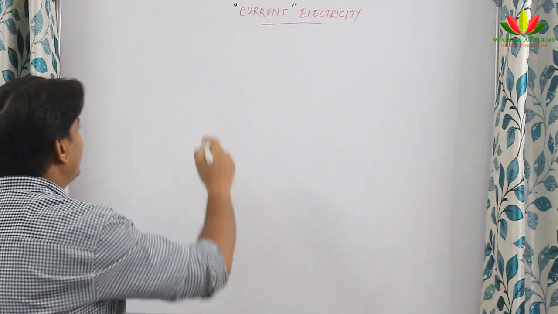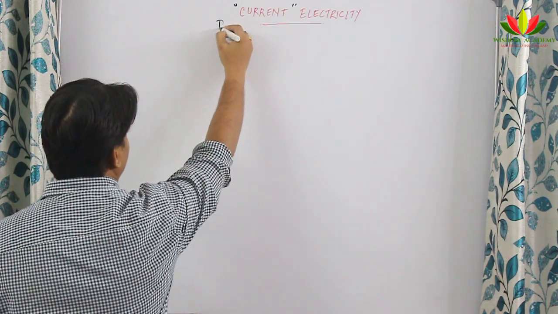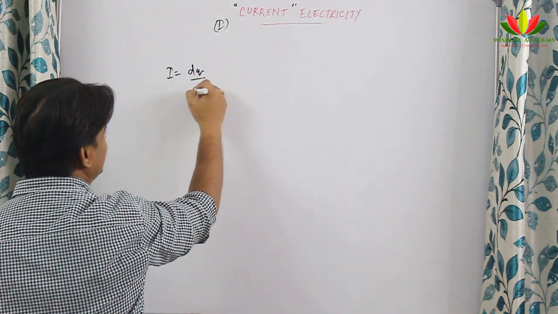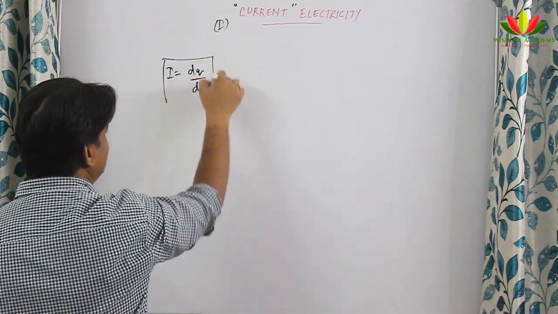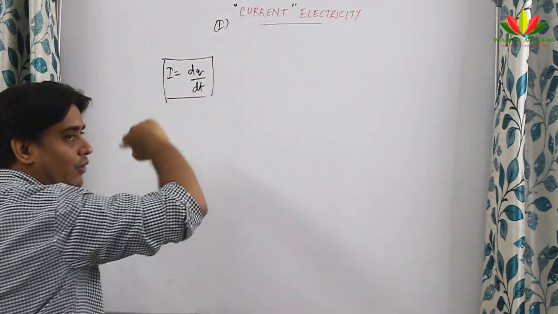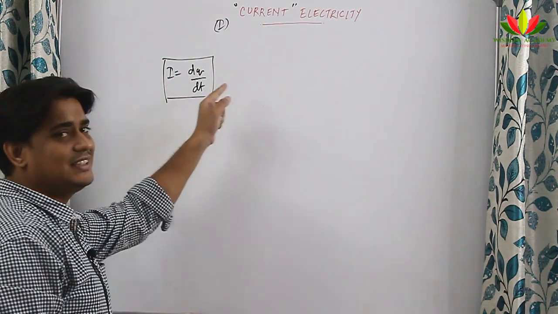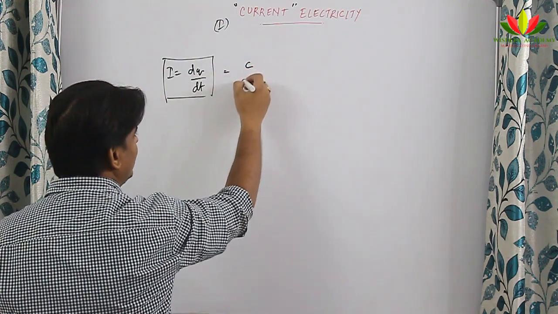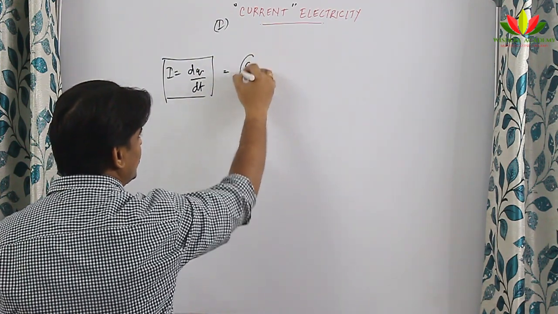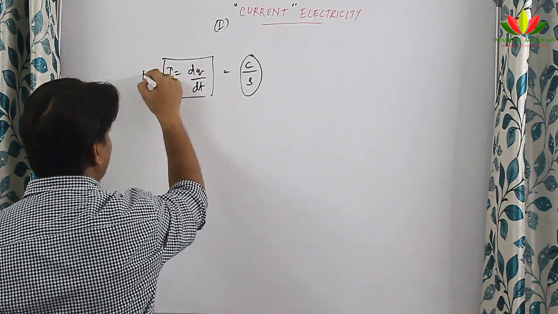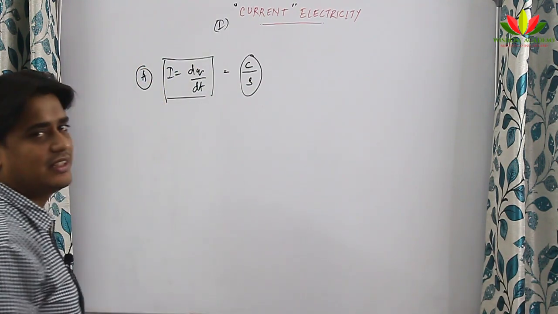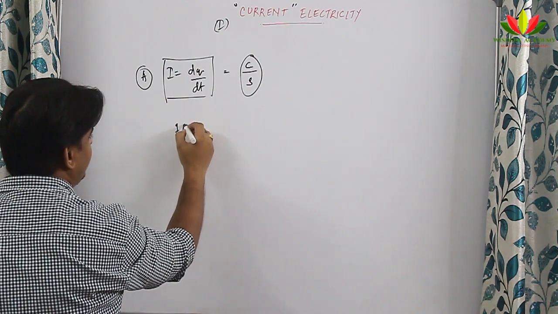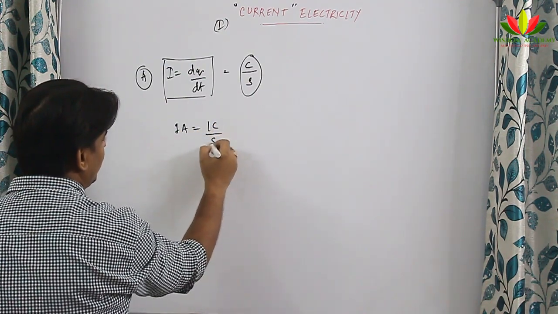Mathematically, how is it represented? I is equal to dq by dt, where d by dt means rate of flow of. So the rate of flow of charge is known as current. What is the SI unit of charge? It is coulomb. The SI unit of time is second. So coulomb per second is known as ampere. So the SI unit of current is ampere. I can write 1 ampere is equal to 1 coulomb by 1 second.